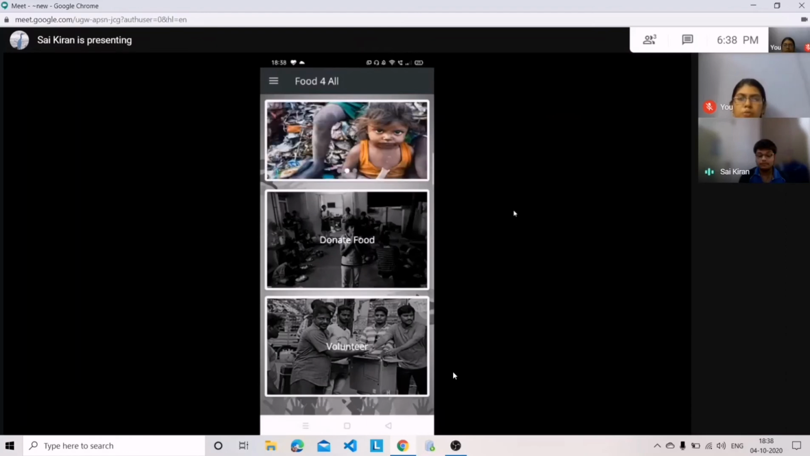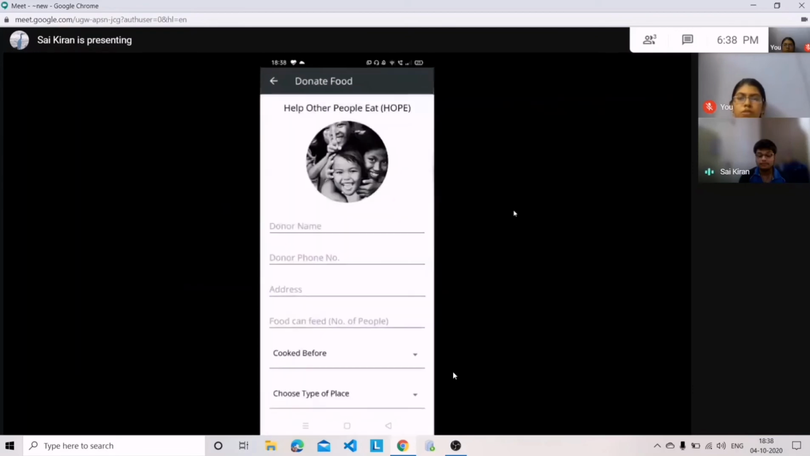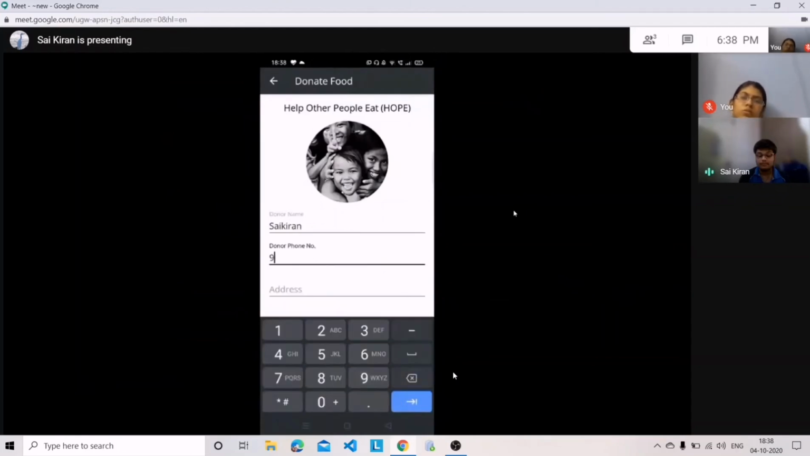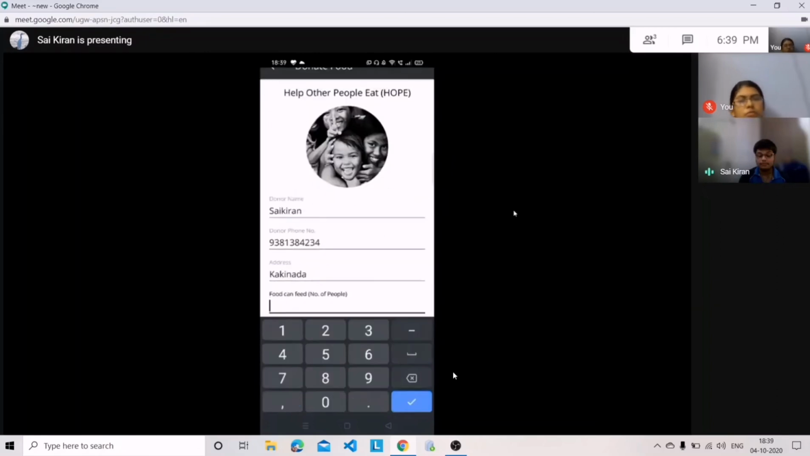So now I'm going to donate food. I'll click on the donate food button, enter the donor name, and I'm giving my name. My phone number is very important since we are going to validate the phone number of the donor. And I'm giving my address, Kakinada. The address needs to be very specific since the volunteer needs to come to a place. I have food sufficient for 20 people, so I'm giving 20.